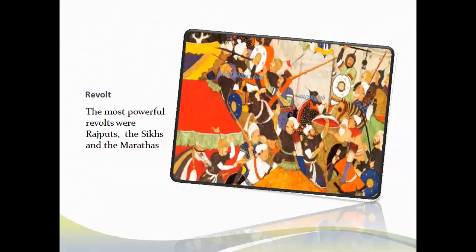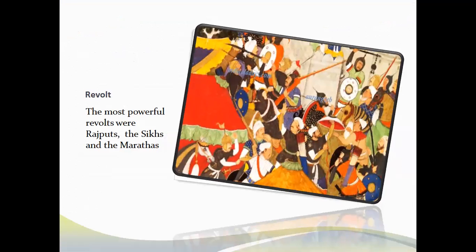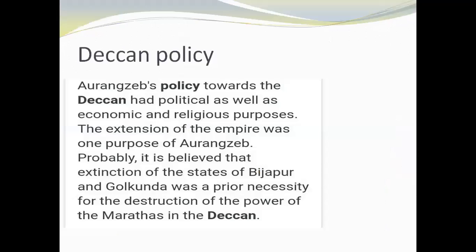The most powerful revolt was among the Rajputs and Marathas. As we said, he wanted to move towards the south also, and that expansion is known as the Deccan policy. He made a policy to expand his economy and for religious purposes also. He wanted to expand his religion towards the south of India too.